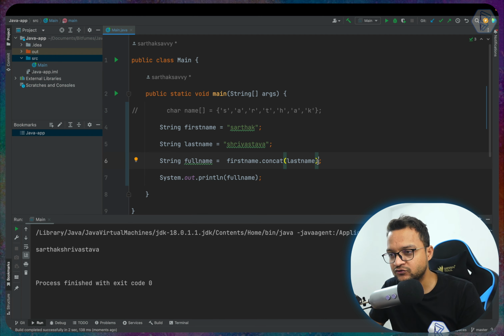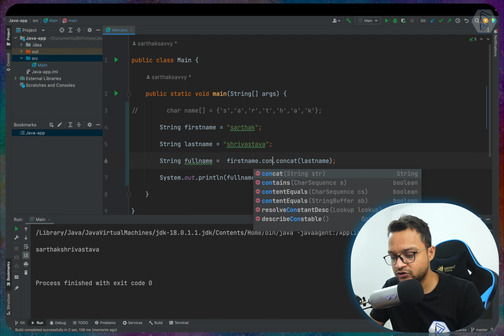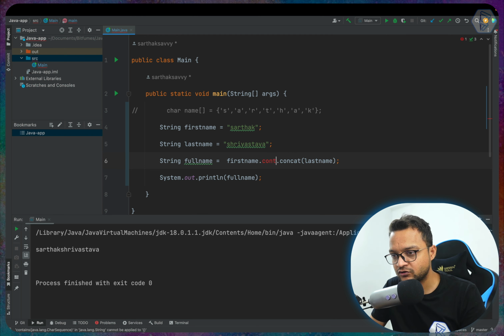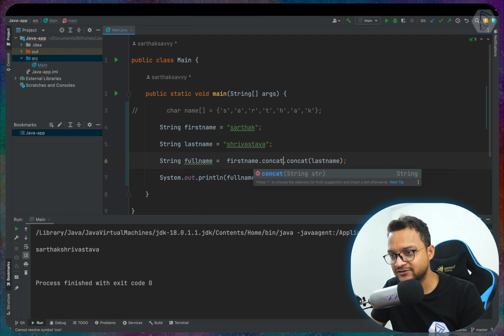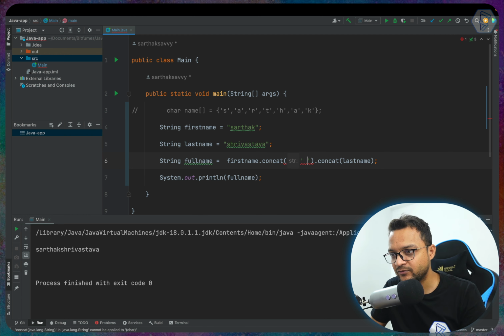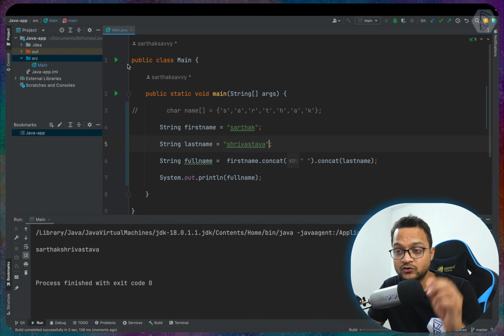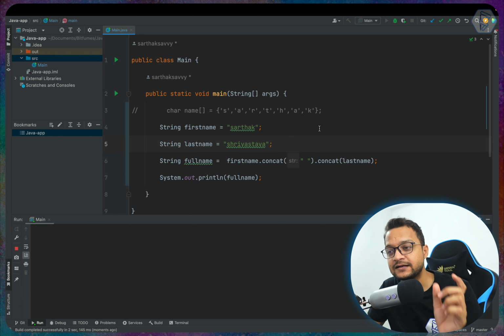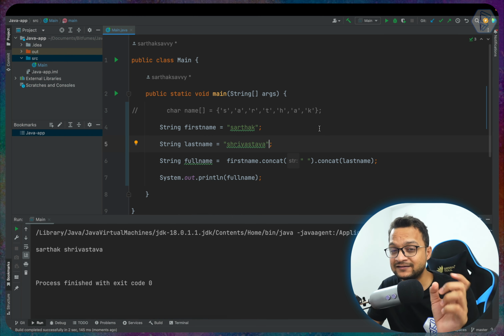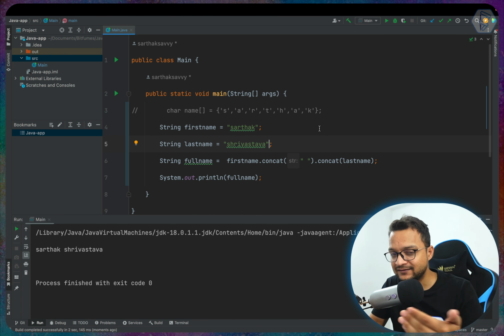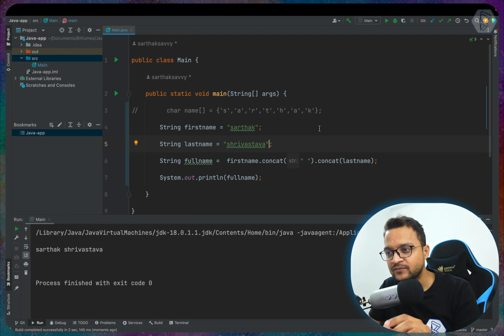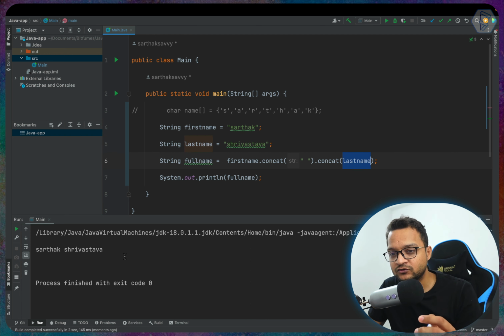But you can also do something like dot concat, not this, concat, and inside this you can provide a space, or you can just say it like this, and then this is going to work because we are concatenating two strings. First is a space as a string, yes, a space is considered a string, and then the last name, so Sarthak space Srivastava.